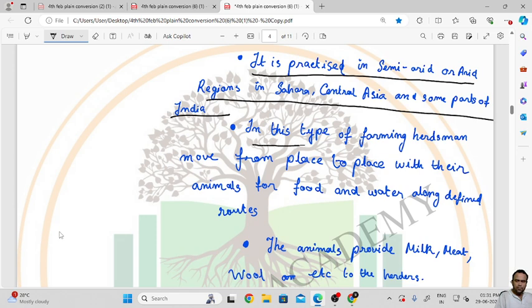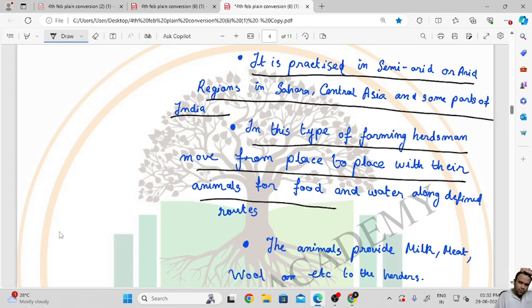In this type of farming, herdsmen move from place to place with their animals for food and water along defined routes. It is not core farming, it is more like rearing.